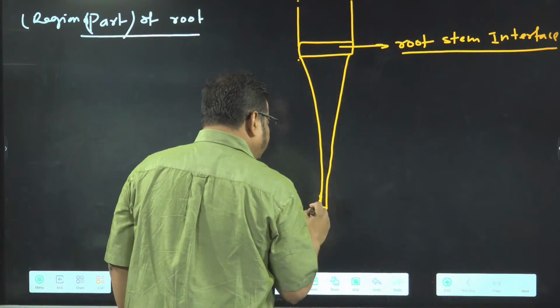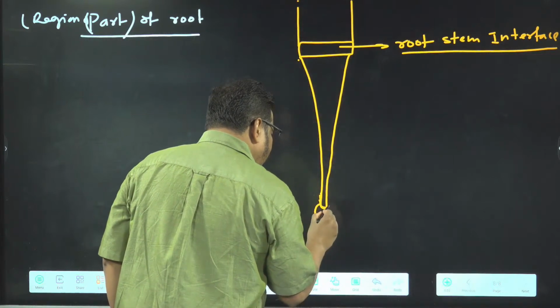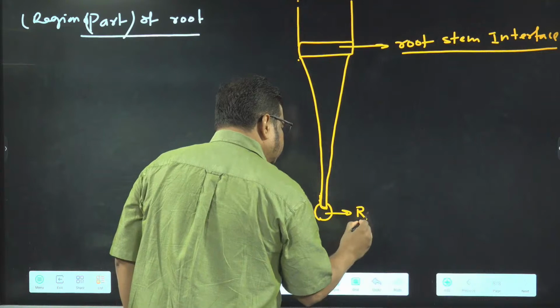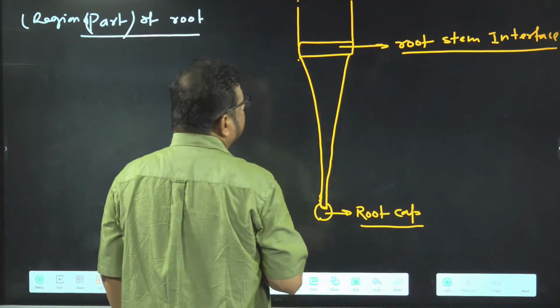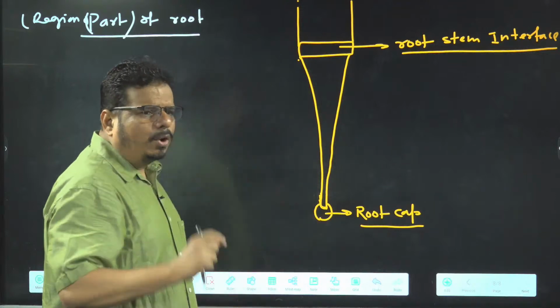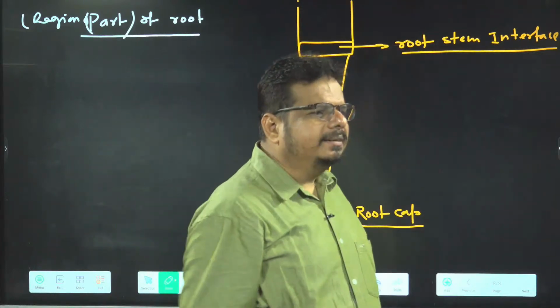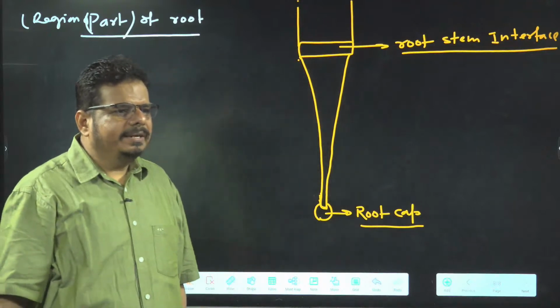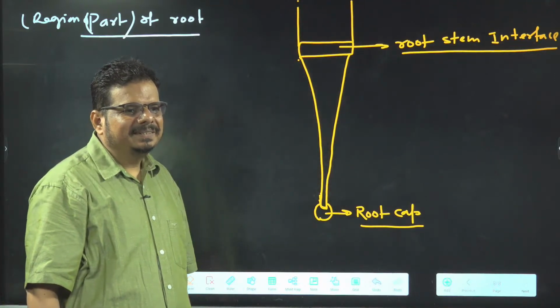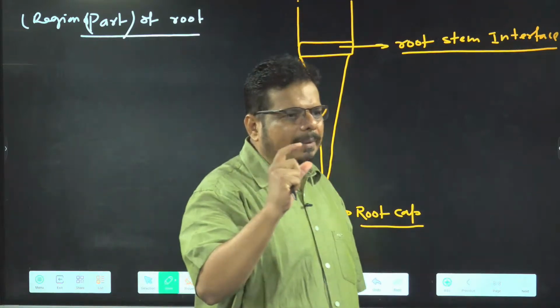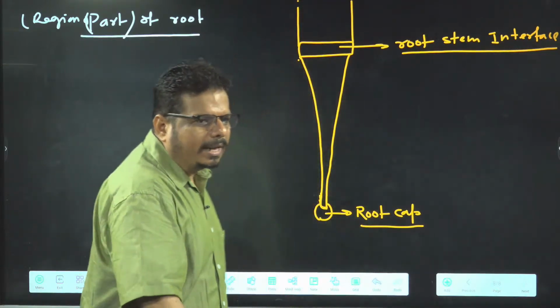Here it is root cap. Students get confused in one area. So root cap is on the proximal region or the distal region? What will you say for root cap? Root cap is distal.